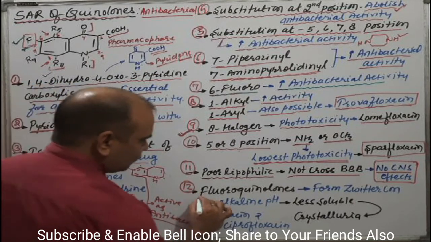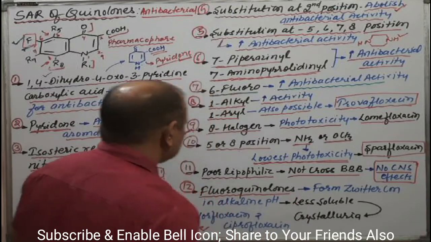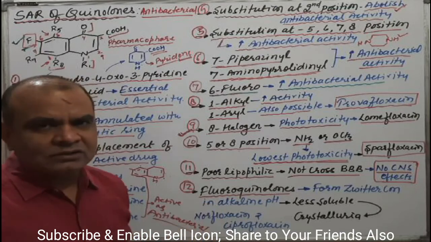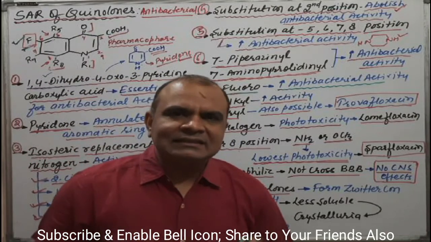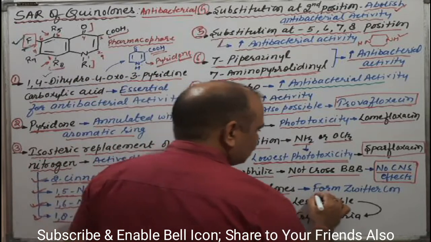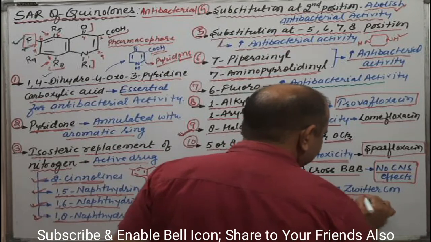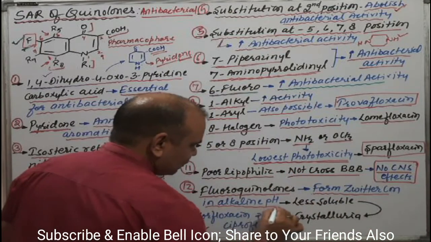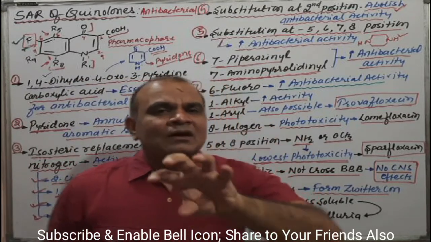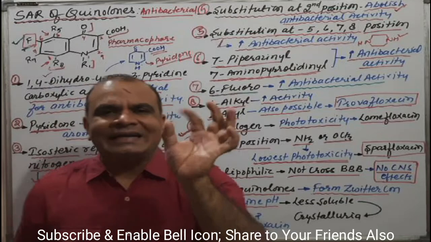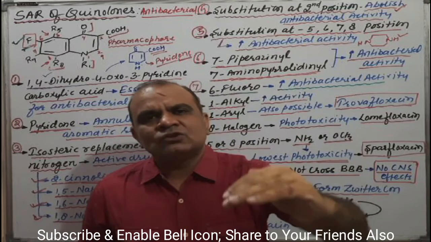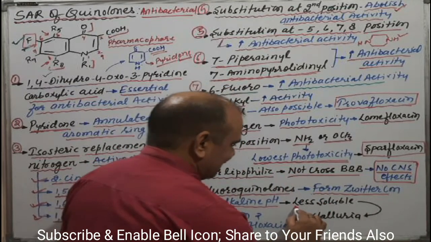Generally, fluoroquinolones, most of the quinolones are fluoroquinolones, that's why I'm talking about fluoroquinolones. Our blood pH is generally alkaline in nature, that is 7.2 or 7.4. In that condition, in alkaline pH, these fluoroquinolones form a Zwitterion. Generally, Zwitterions are less soluble and have the tendency to precipitate. Means these are less soluble.